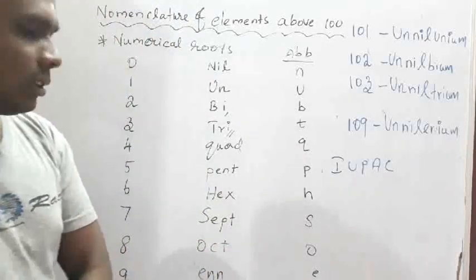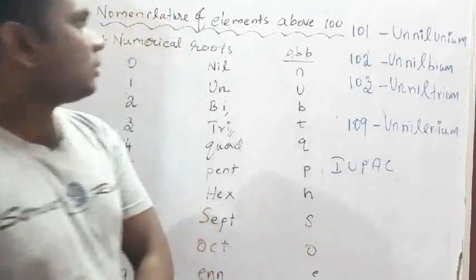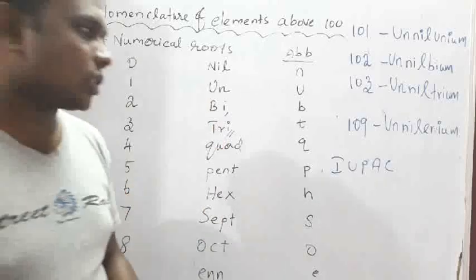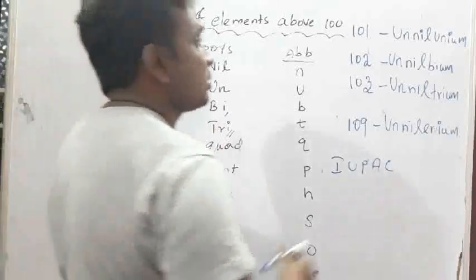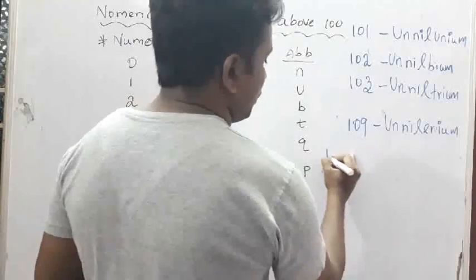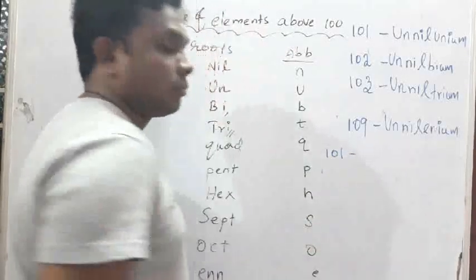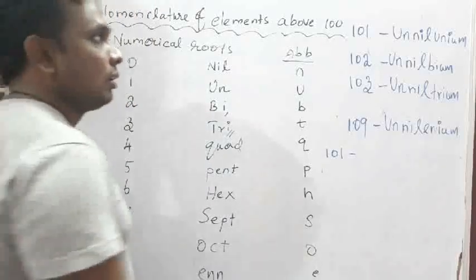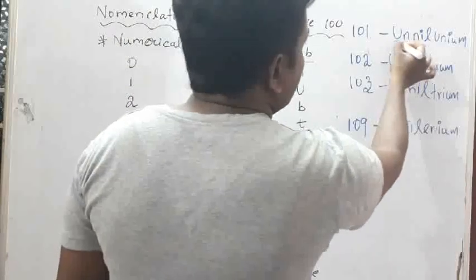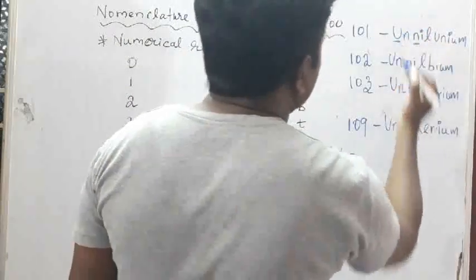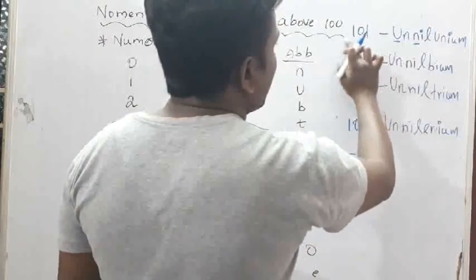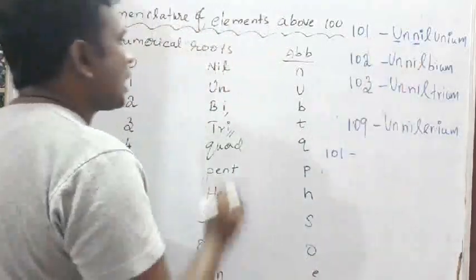So guys, I thought that you have noted. We can go to the next one. Okay, this is just for your knowledge. Here you can give a symbol also. Suppose for 101, how to give the symbol? You have to give the first letter of the numerical root. What is the numerical root for 1?